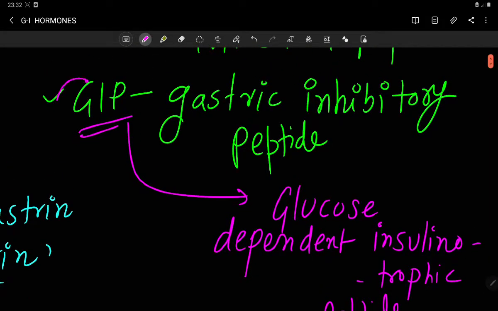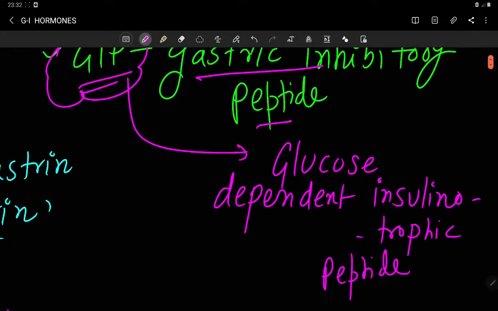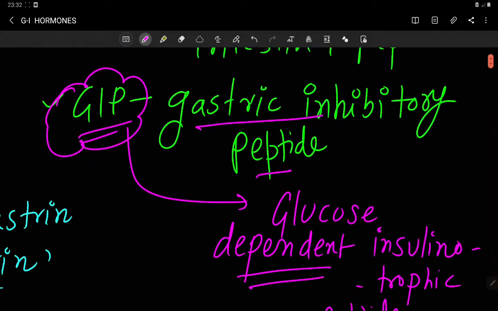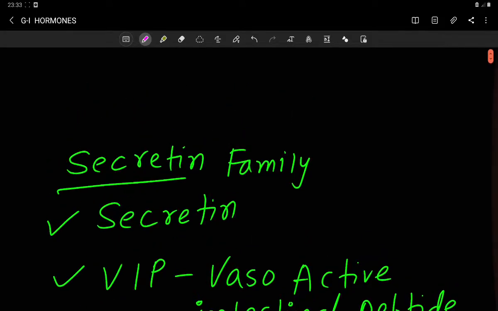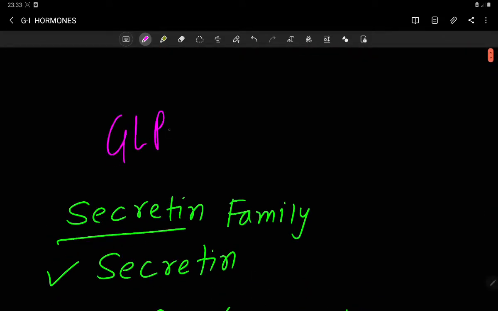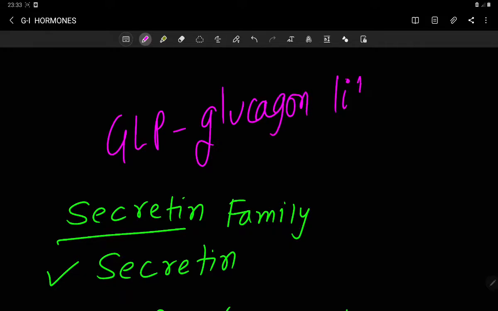So your GIP is previously known as the gastric inhibitory peptide, and recently it is called glucose dependent insulinotropic peptide. Now the other hormone in this secretin family is your GLP, which is also called glucagon like peptide.